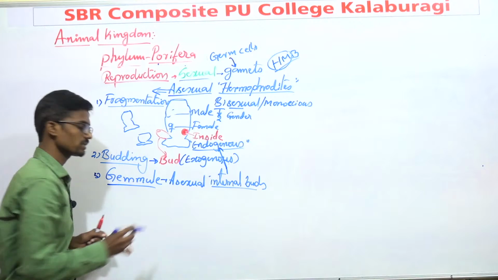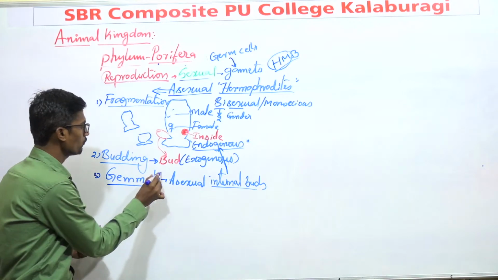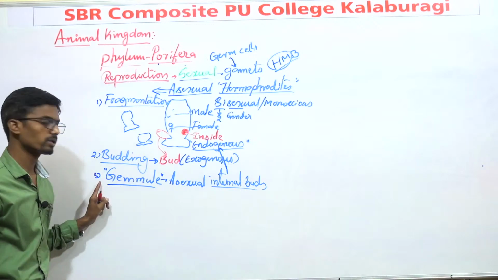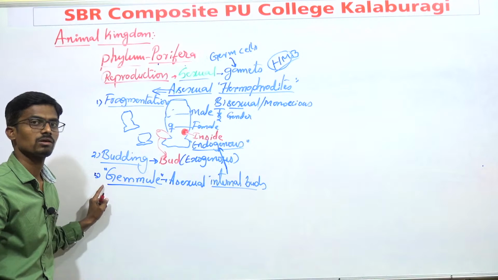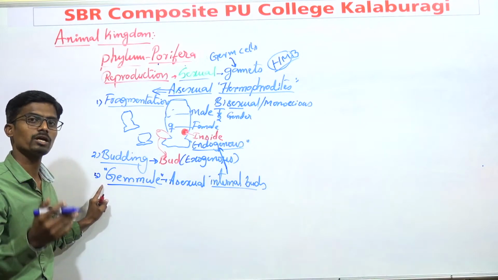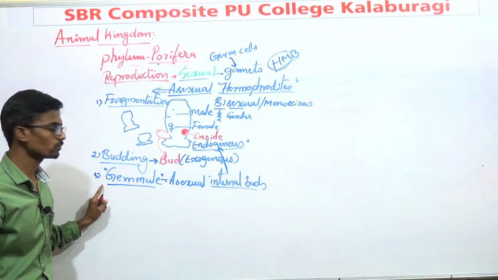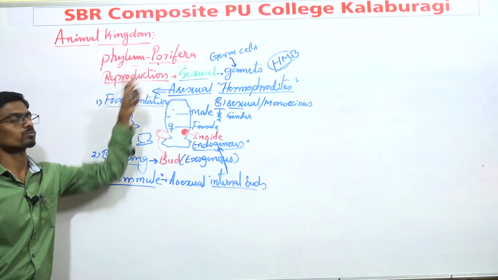That is known as a gemmule. This is a very important character of sponges. Dear students, based on the gemmule, many questions have been asked in competitive examinations. If you want, you can check any publication of the NCERT textbook. We will notice this is a very unique characteristic of sponges.